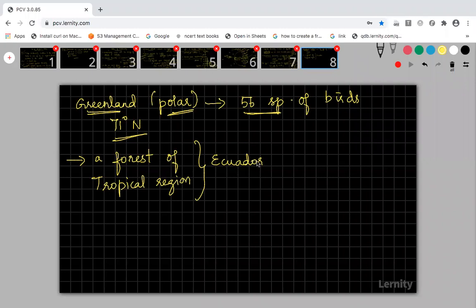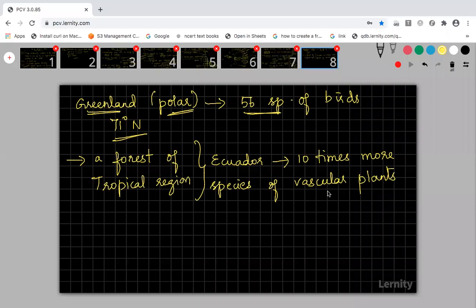This Ecuador has 10 times more species. 10 times more species are present in Ecuador, of what? Vascular plants. You know what vascular plants are, right? Vascular plants are the plants which possess vascular tissue. The first vascular plants are bryophytes, then pteridophytes, then gymnosperms and angiosperms. Thallophytes are non-vascular. They don't have any xylem and phloem tissue. So just recall your plant kingdom for these vascular plants.